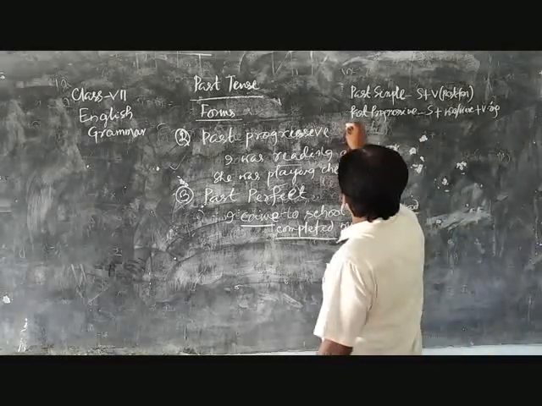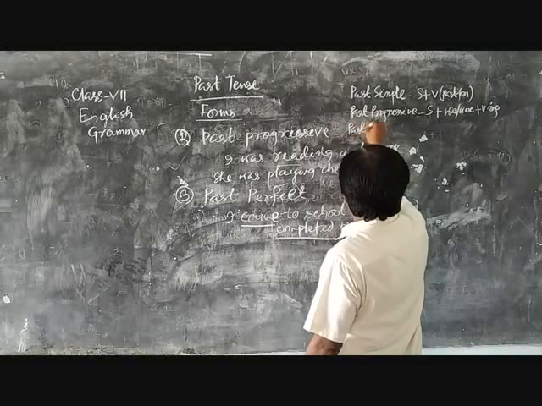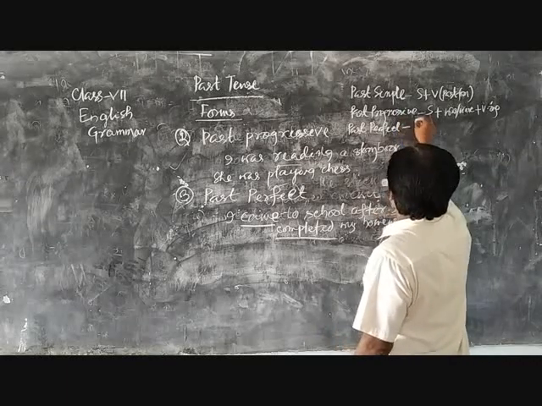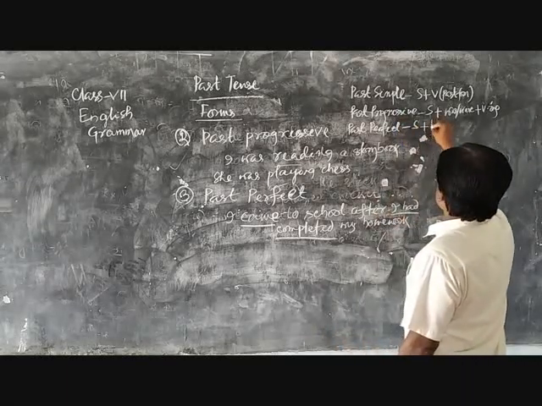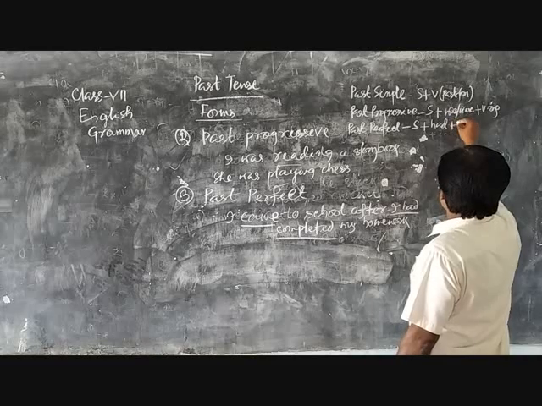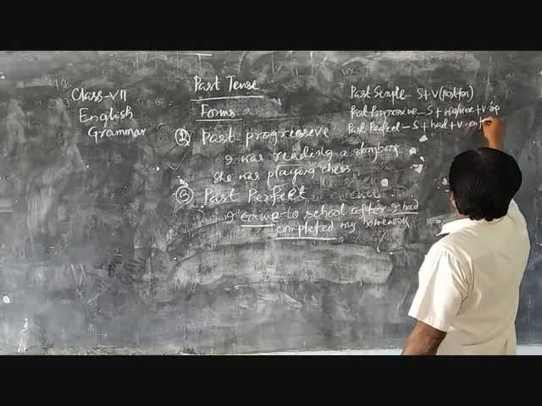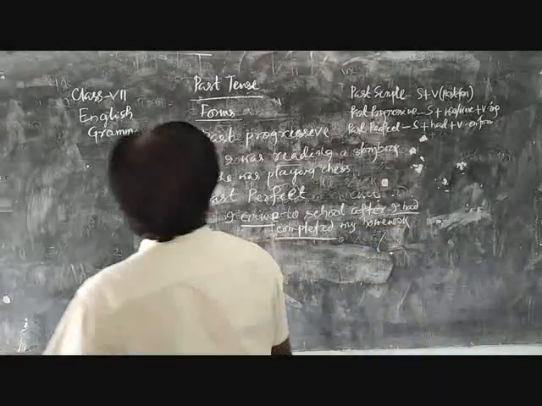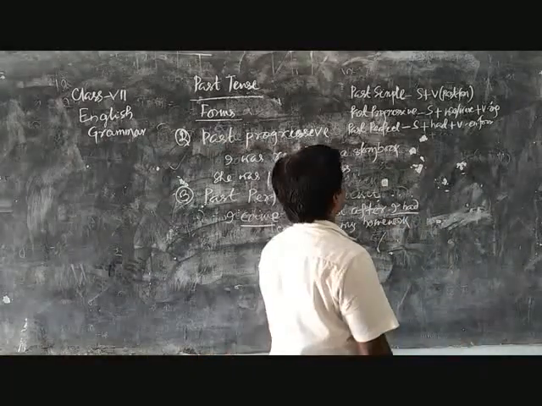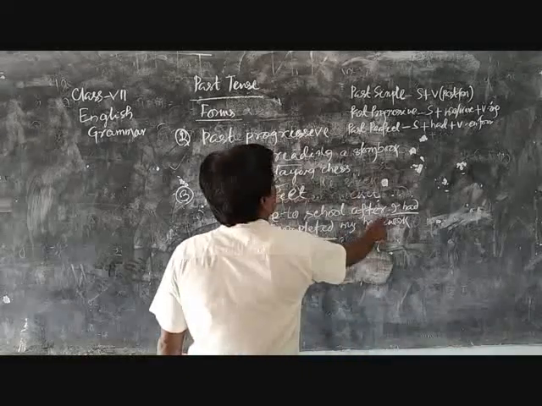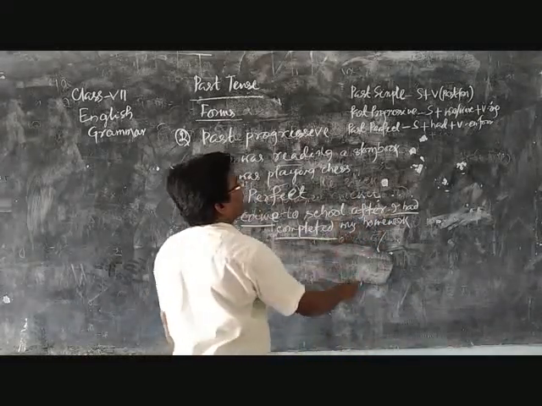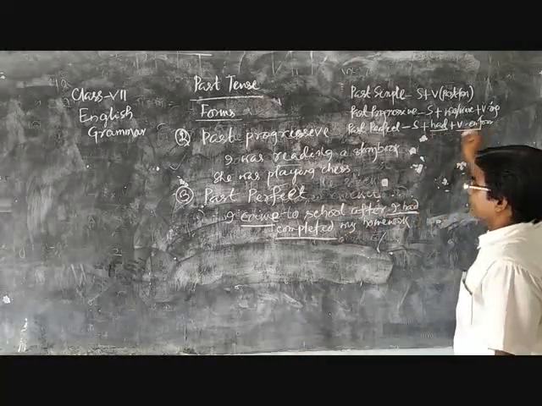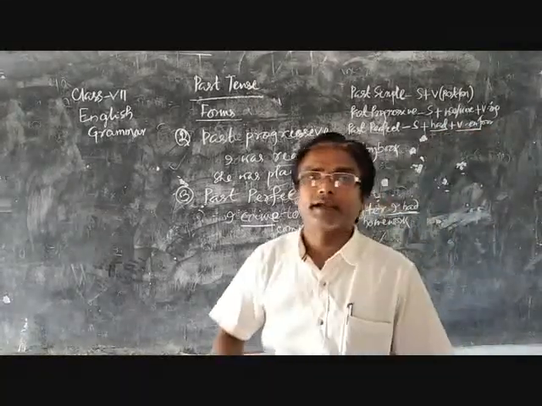Then past perfect. The format is subject plus had plus verb en form. These are some of the forms of past simple, past progressive and past perfect. Here I have used I had completed my homework. I is the subject, had is the verb had, and completed is the en form.